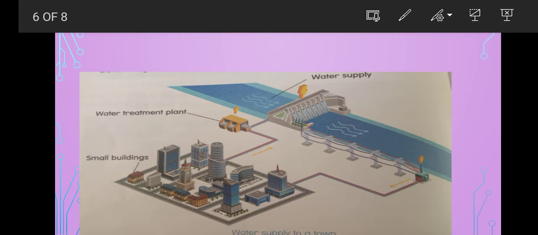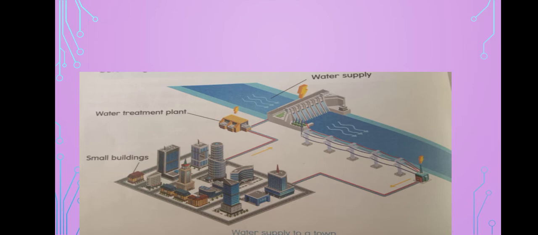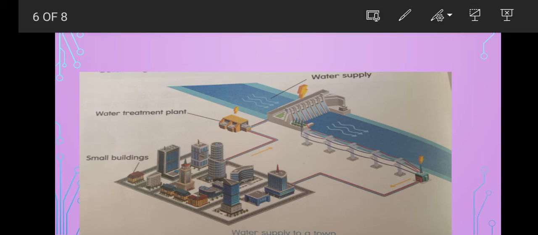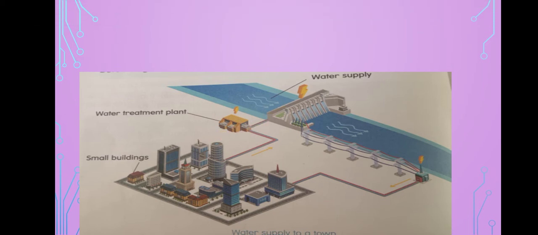Usually we can use river water for drinking. Before it reaches our homes, the water is cleaned by the water treatment plant.